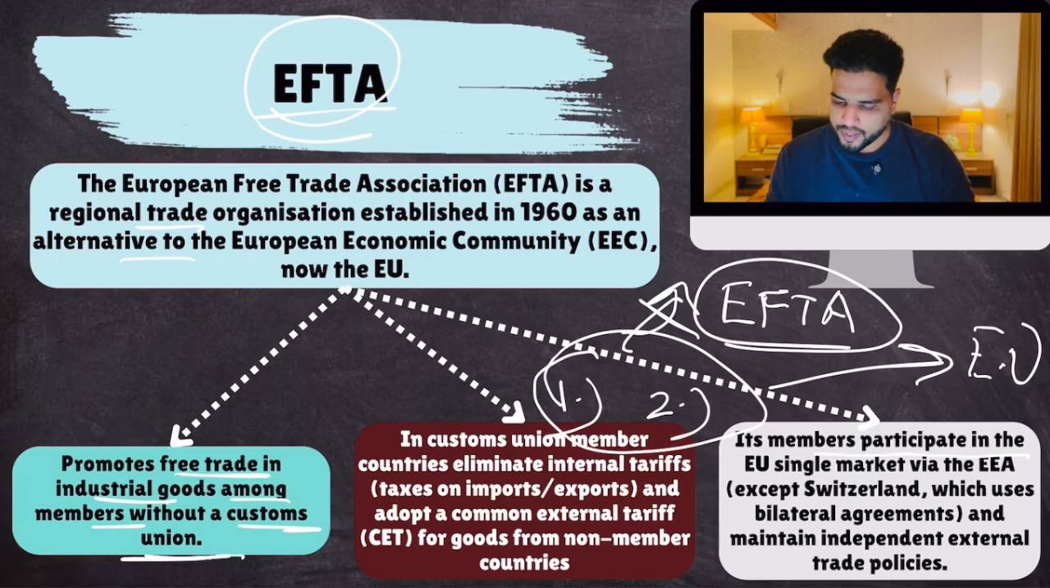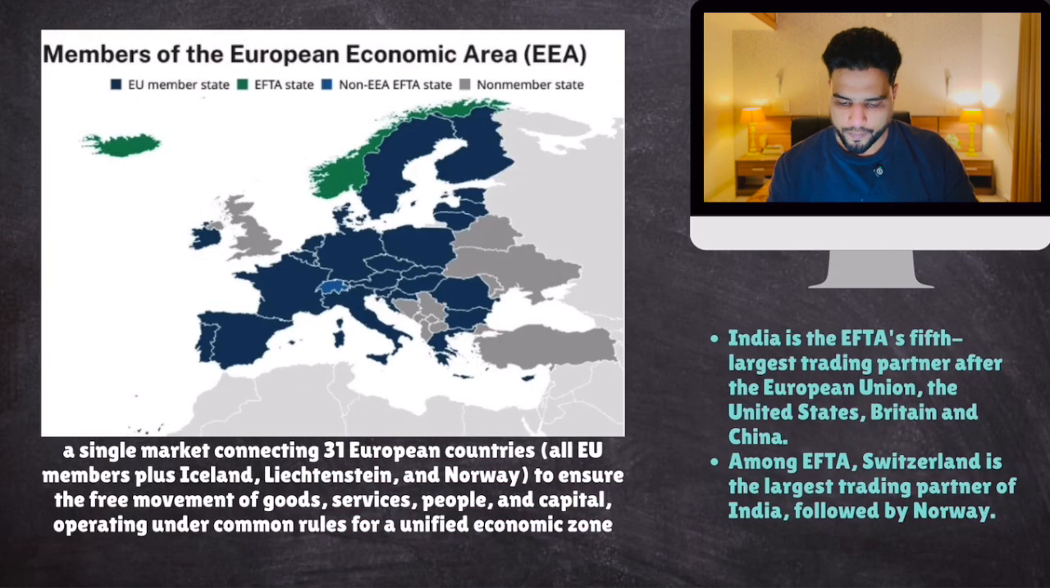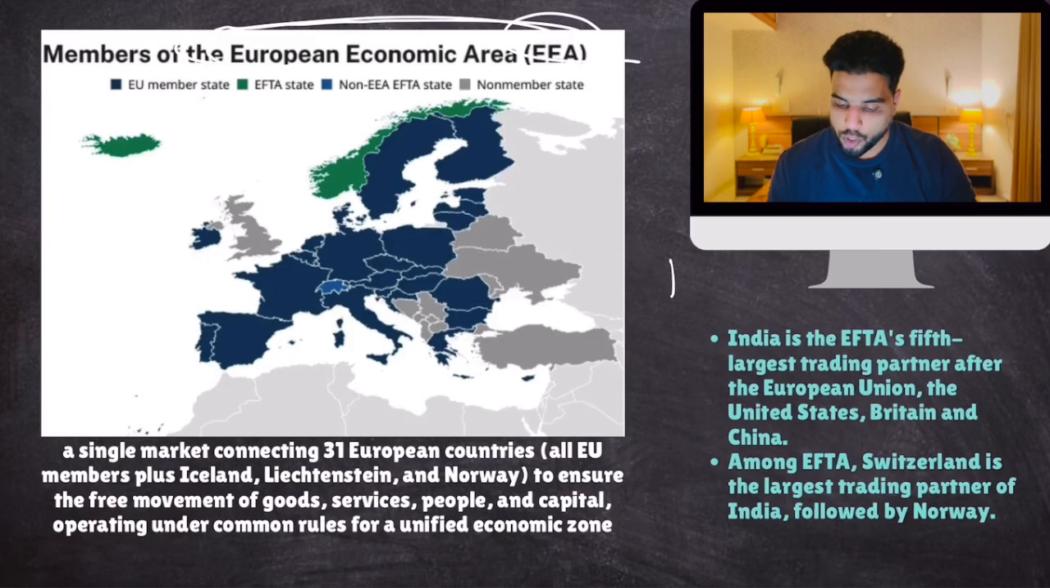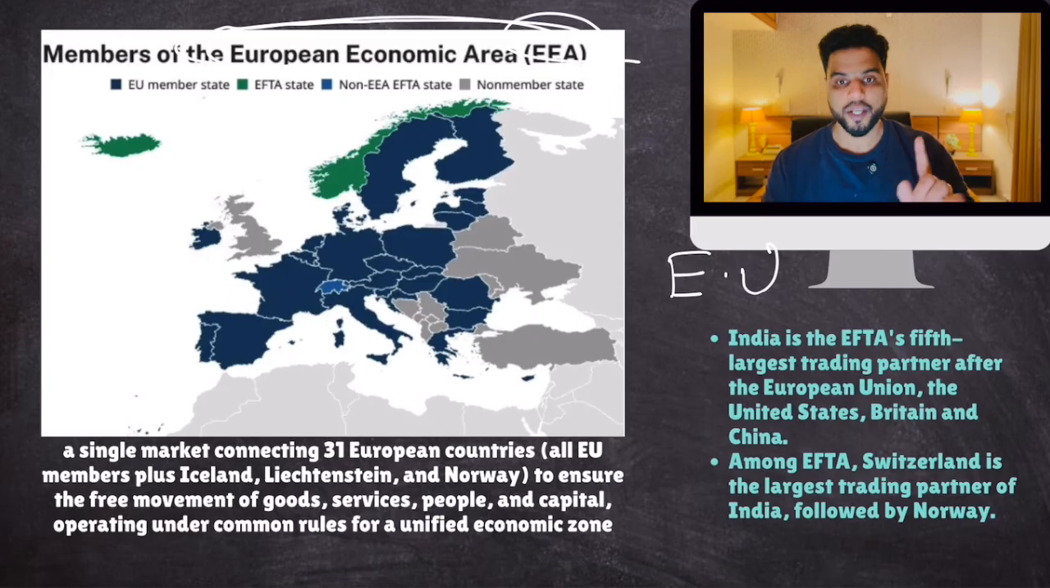Its members participate in the EU single market area via the European Economic Area. Okay, so these countries also have access to the European Union. So they are part of the European Union's free trade arrangement. What has happened is that, look, this is the European Economic Area. Countries who are part of the European Economic Area won't charge any tariffs when trading with each other. Now, the European Economic Area is different from the EU.